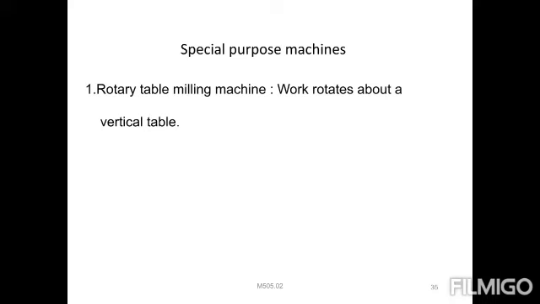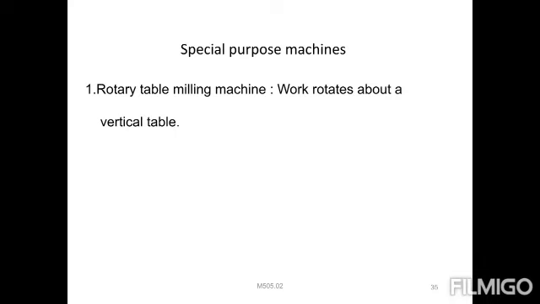You can observe special purpose machines. Again we are using the rotary milling machine, where works rotate about a vertical table, so a vertical table will be provided. Next one is planetary milling, for form milling external or internal threads of different pitches. Internal threads and external threads we can also produce with a planetary milling machine. With the threads, each and every pitch will be provided. So how can you define pitch?